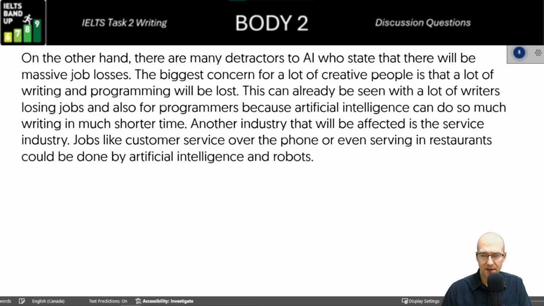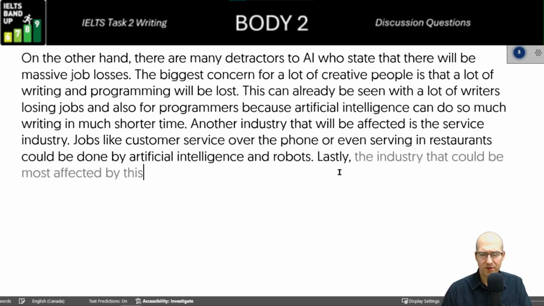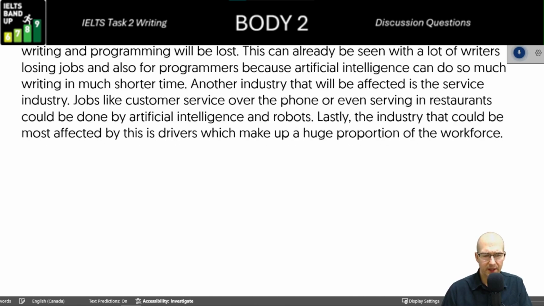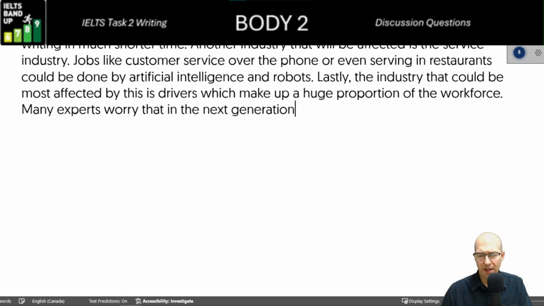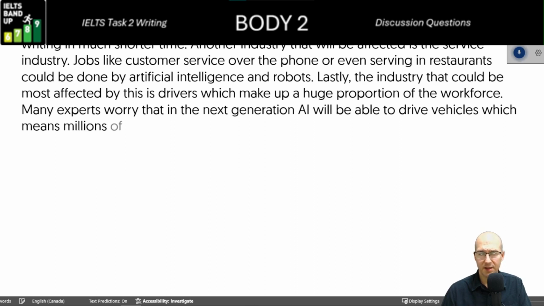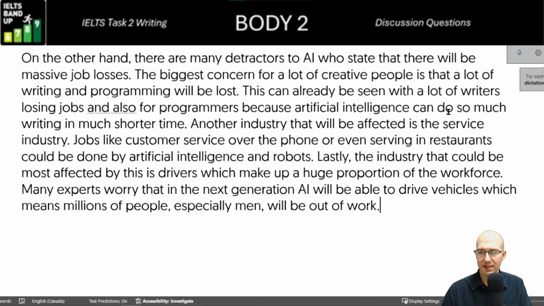Lastly, the industry that could be most affected by this is drivers, which make up a huge proportion of the workforce. Many experts worry that in the next generation, AI will be able to drive vehicles, which means millions of people, especially men, will be out of work. Okay. And here's the last point.